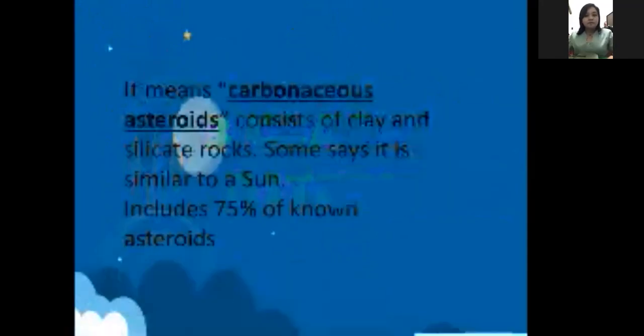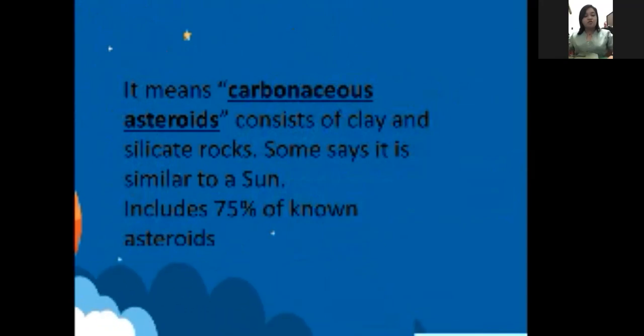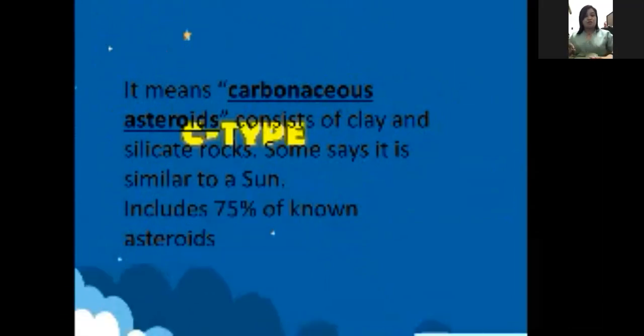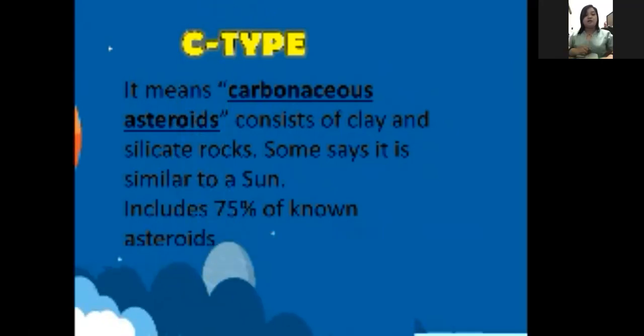First is the carbonaceous asteroid, which consists of clay and silicate rocks. Some say it is similar to the sun, and it includes 75% of known asteroids. It is called the C type. When we say carbonaceous asteroid, it is the C type, and its percentage is 75% of known asteroids. Don't forget that.